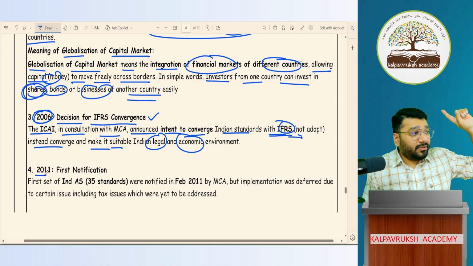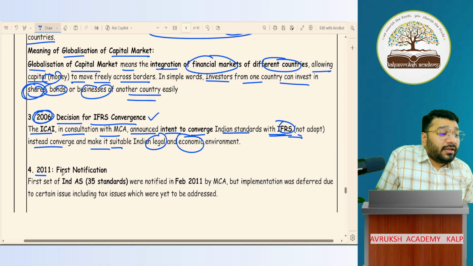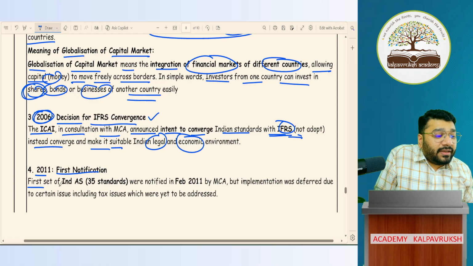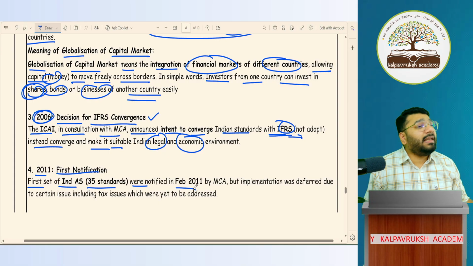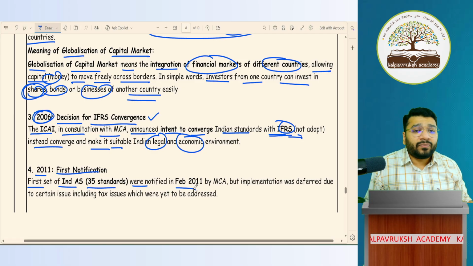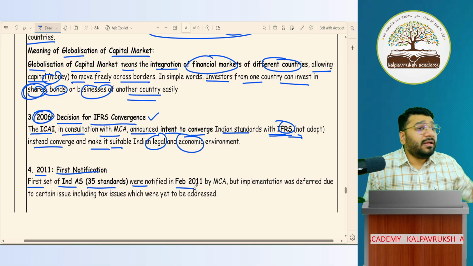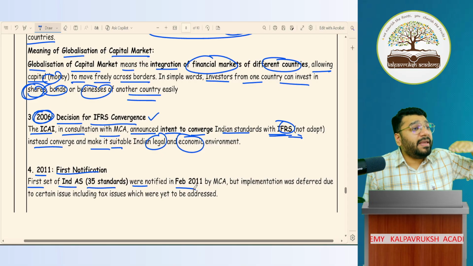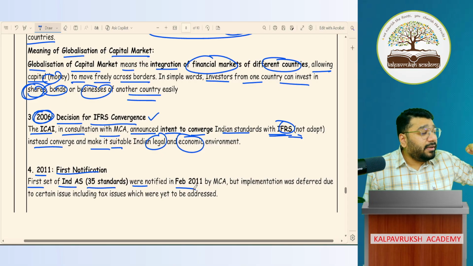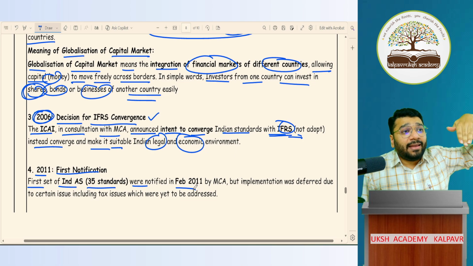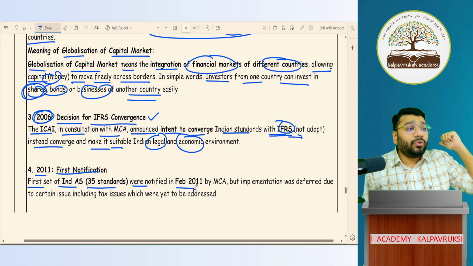But from there, you go next to 2011, when the first notification came, where the first set of Ind AS was notified. How many Ind AS? 35 Ind AS were notified in Feb 2011. So tell me, people, before 2000, what were we following? Local language, which is called accounting standards. So any financial reporting prepared based on the local language accounting standard was not understandable by outsiders. So this became a barrier, and therefore we could not take investment from those people.